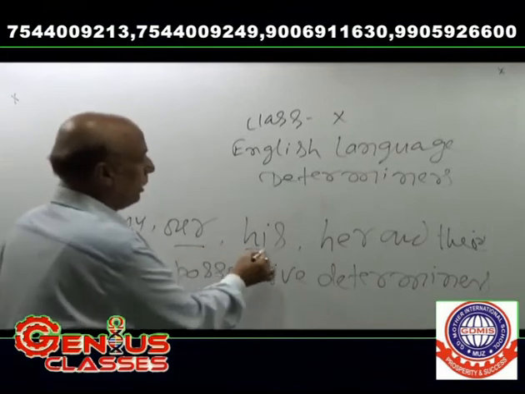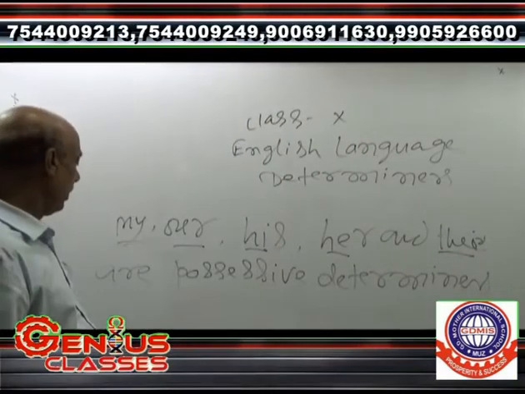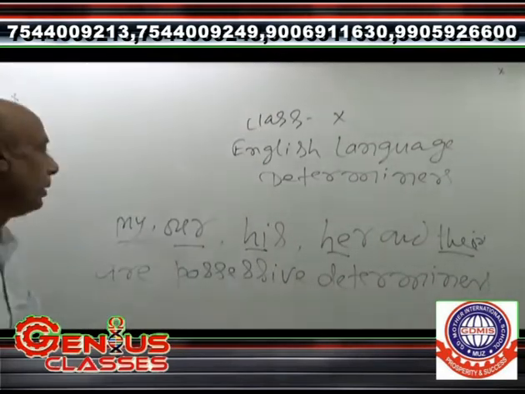My, our, his, her, and their are possessive determiners. And there are some others also, but these are the main possessive determiners.